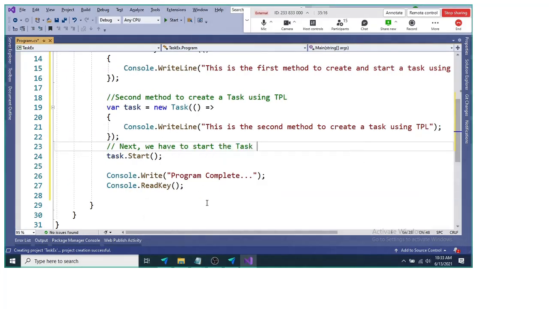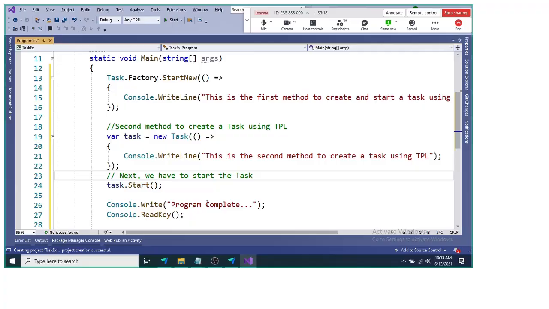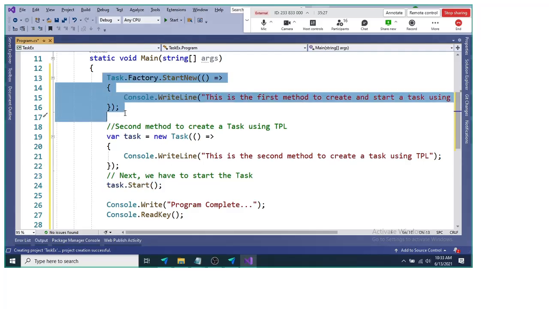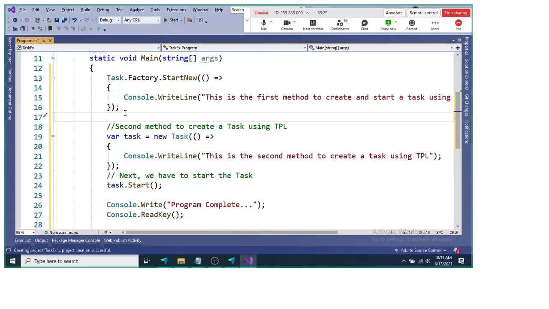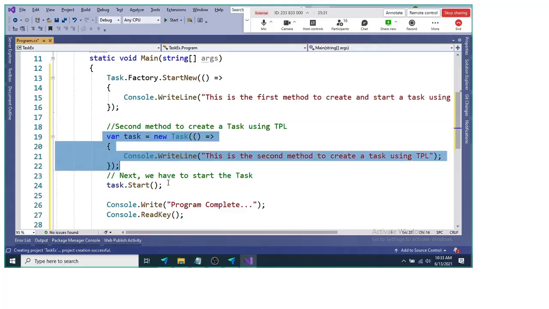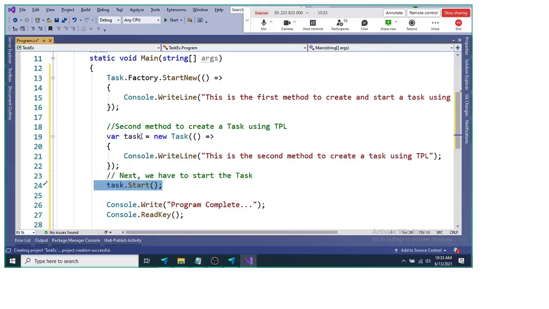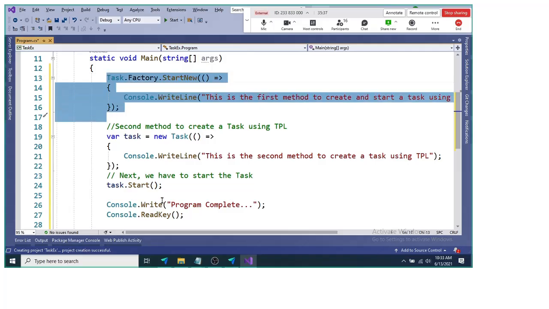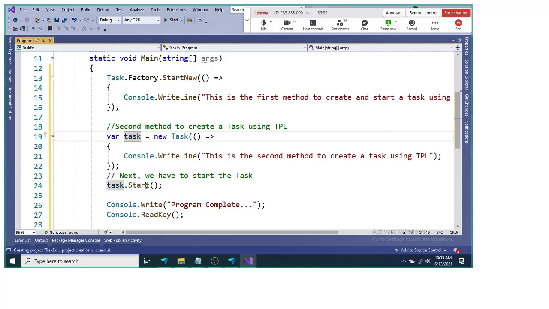Then we are starting the task here. The first one will be started immediately as it is created, and this one will be started when you call the Start method, because we are storing it in a variable. Here we are not storing it in any variable, so this needs to be started using the Start method.